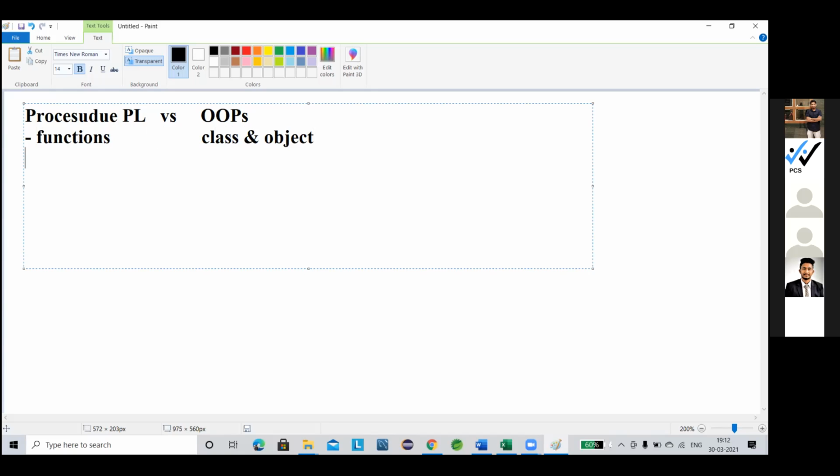Next, procedure programming follows the top-down approach, and object-oriented is the bottom-up approach.